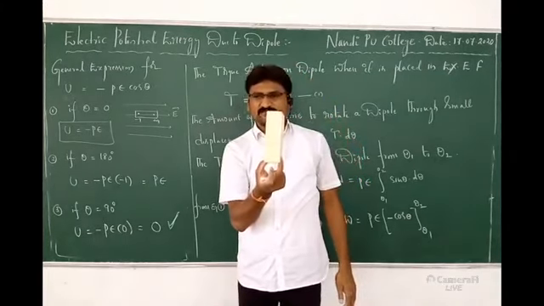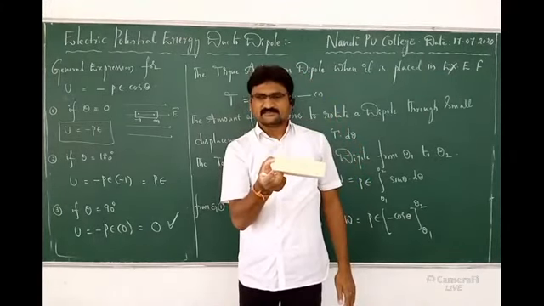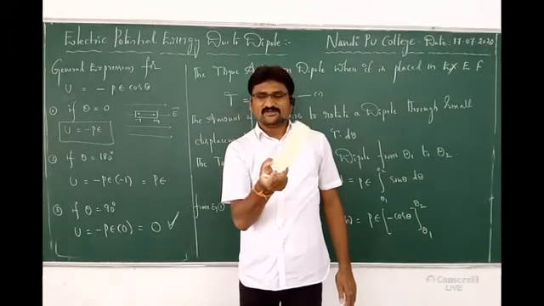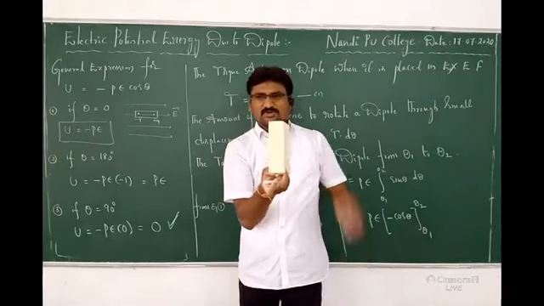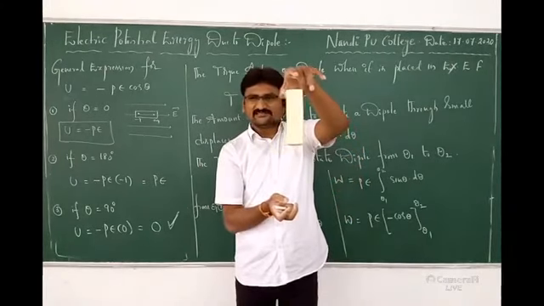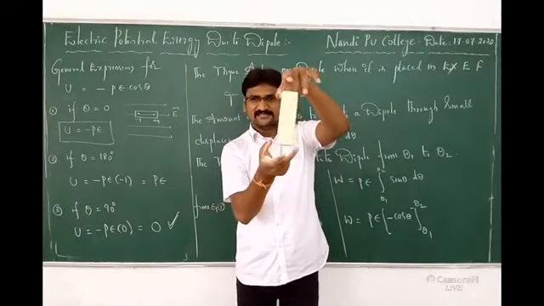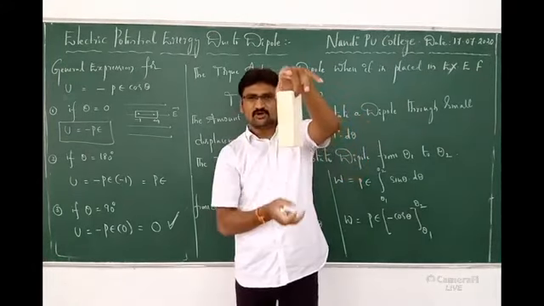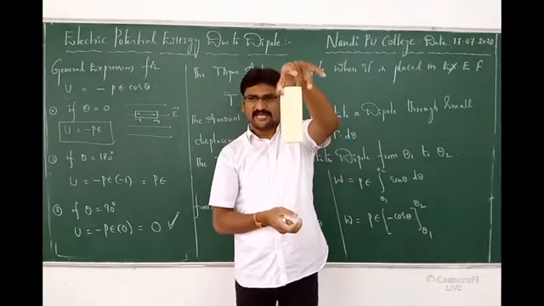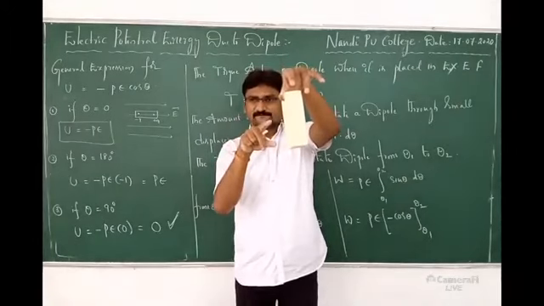If I make a small disturbance like this, can it come back? No. If like this, can it come back? No. So in this particular condition, it is coming back. In this particular condition, it is not coming back. So at 0 angle, whatever the disturbance we create, it gets back.